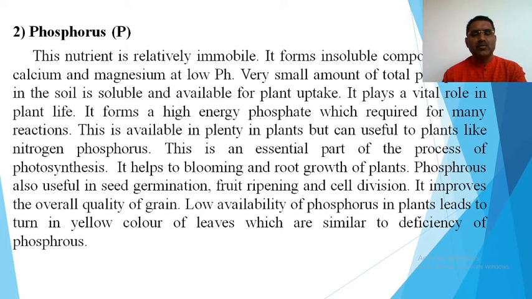Low availability of phosphorus in plants leads to leaves turning yellow, which is a sign of phosphorus deficiency. Means whenever there is a deficiency of phosphorus in the soil, at that time leaves turn yellow in color, which affects the overall production.